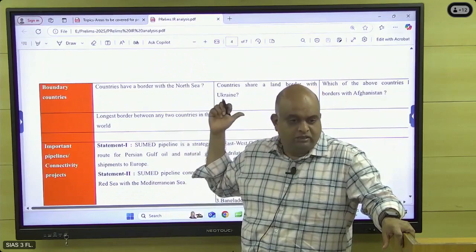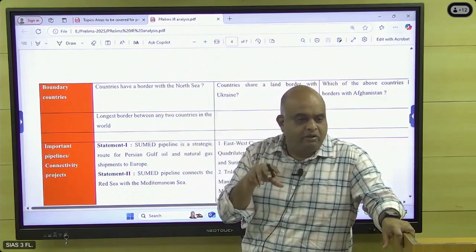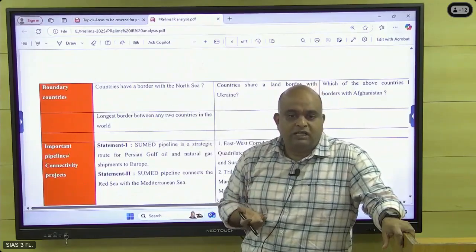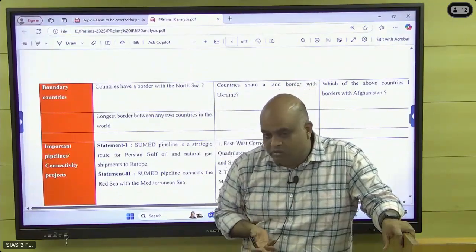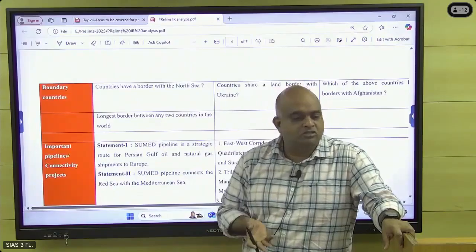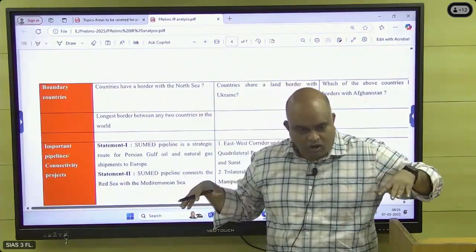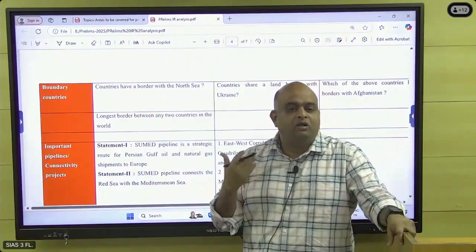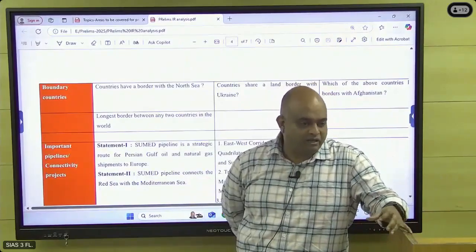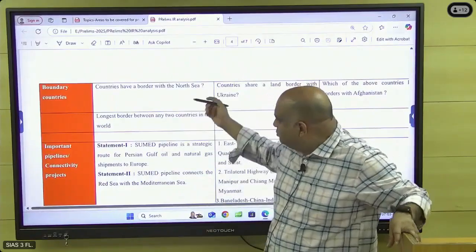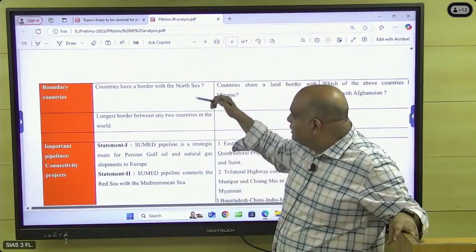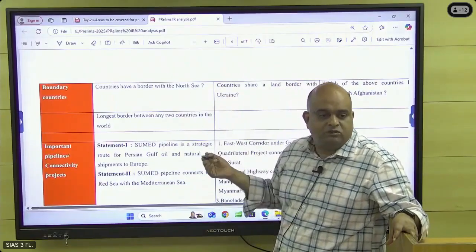So that area is a very important area. The North Sea is also a major fishing ground. Regarding fishing, WTO issues were going on. It is a major fishing ground where cold and warm currents meet, with lots of animal resources, fishes. This was also in the news. What are all the countries around the North Sea, like that the question was there.